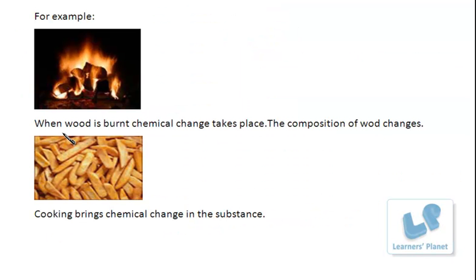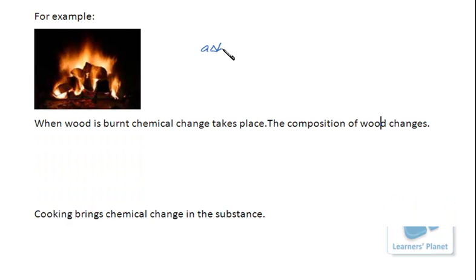See here. When wood is burnt, chemical change takes place. The composition of wood changes. Wood is composed of a large amount of organic compounds. Right? When it is burnt, it changes into ashes. It is no more the log of wood.